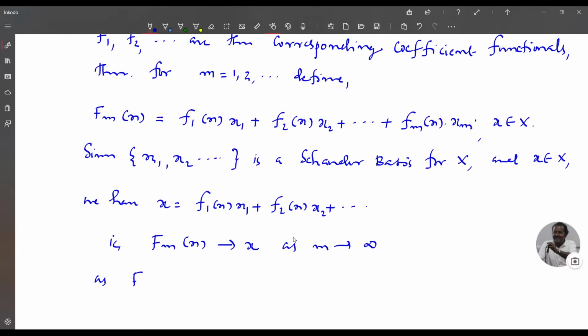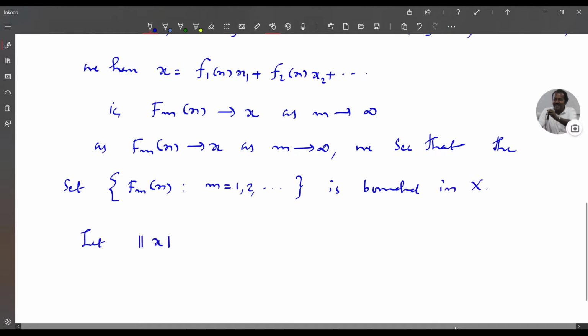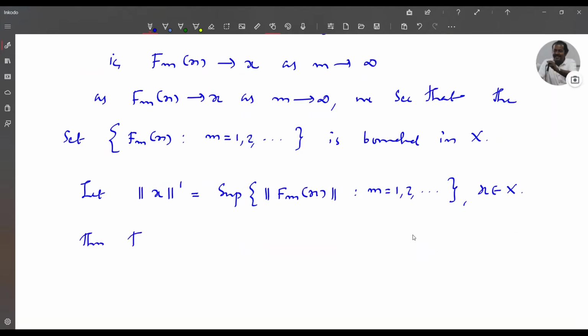As Fm of x converges to x as m tends to infinity, we see that the set Fm of x such that m equal to 1, 2, etc. is bounded in X. So let norm dash of x equal to supremum norm of Fm of x such that m equal to 1, 2, etc. and x belongs to X. Then the norm dash is a norm on X.